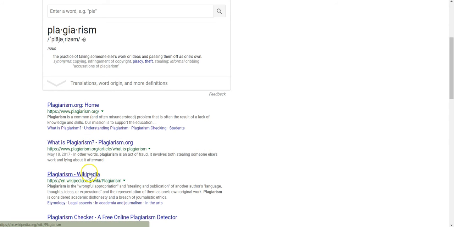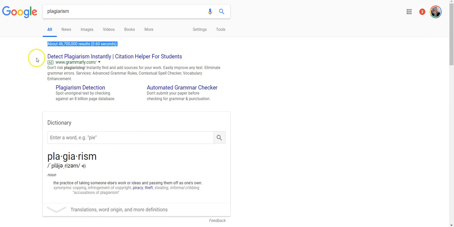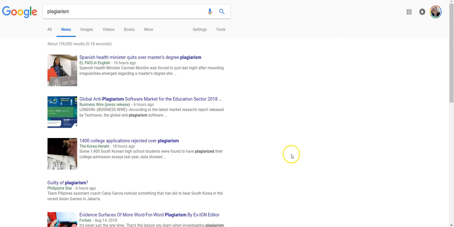Most of these are going to be websites talking about plagiarism. Some of them might even be a little sketchy. This one is an ad. So I want to narrow down and look for news. What I'm going to do is go right underneath the search bar and click news, and that will eliminate anything that is not a news article.